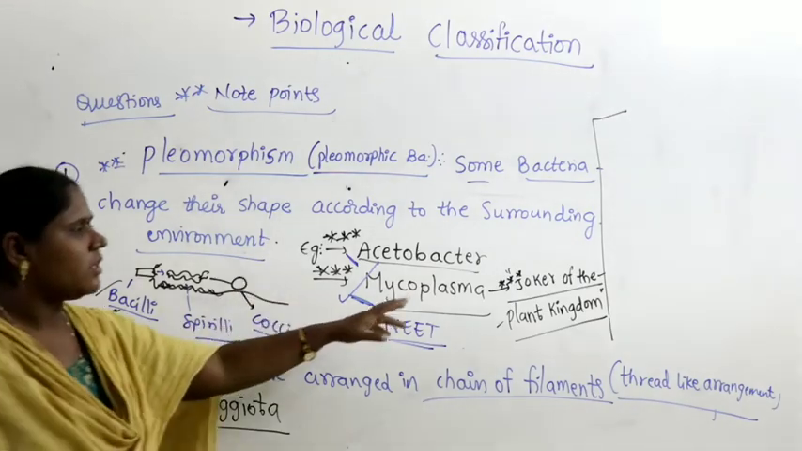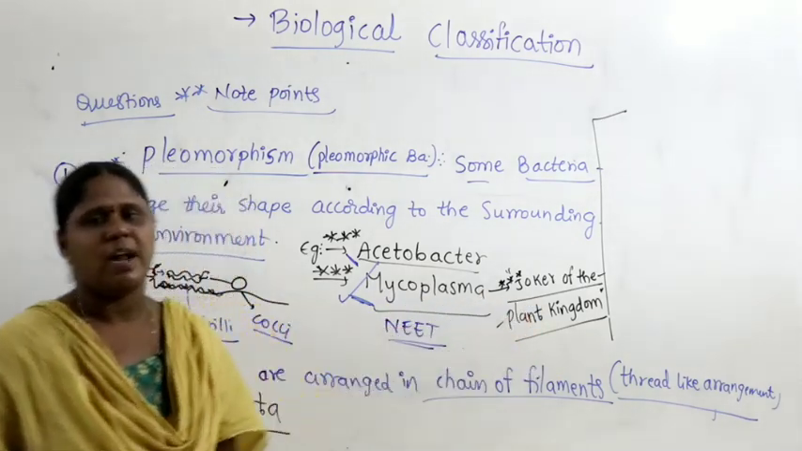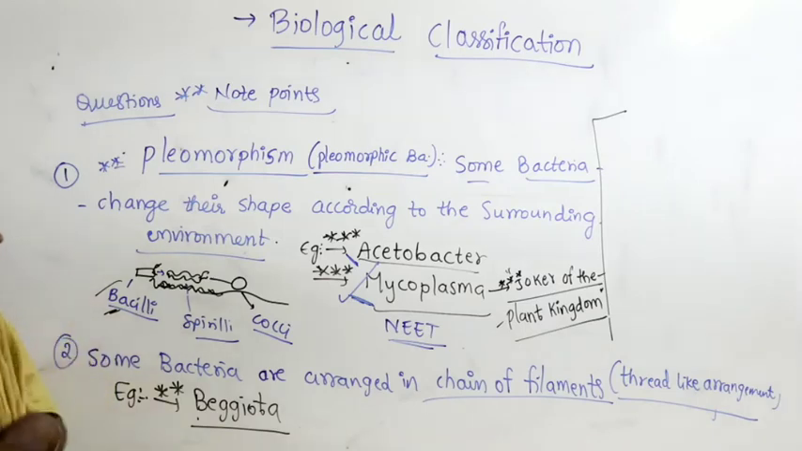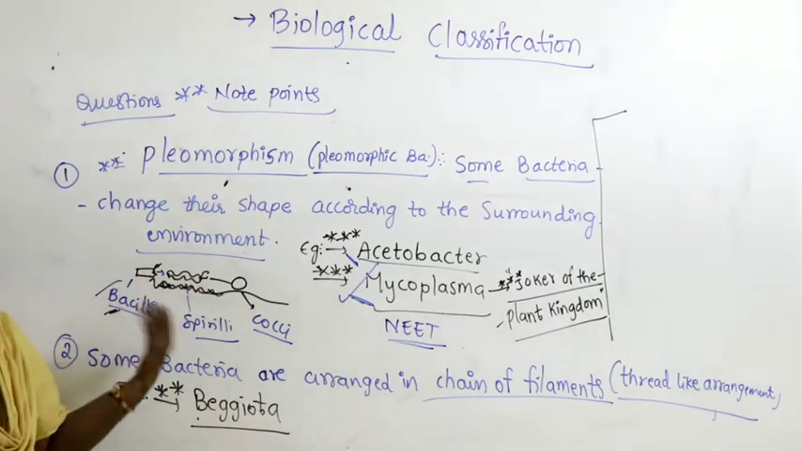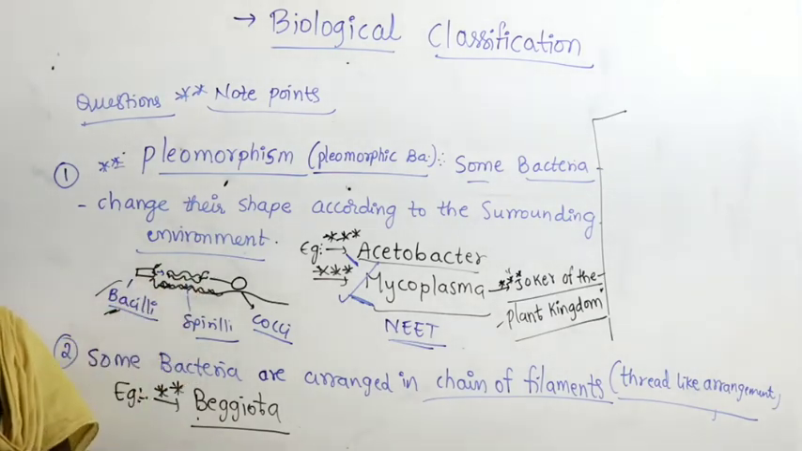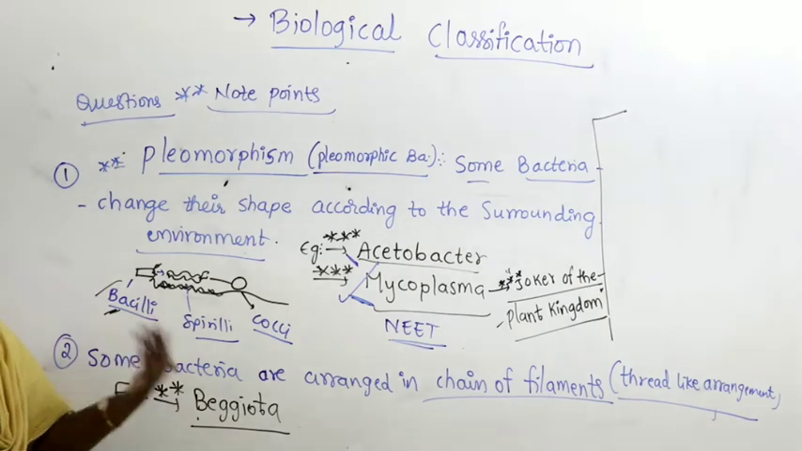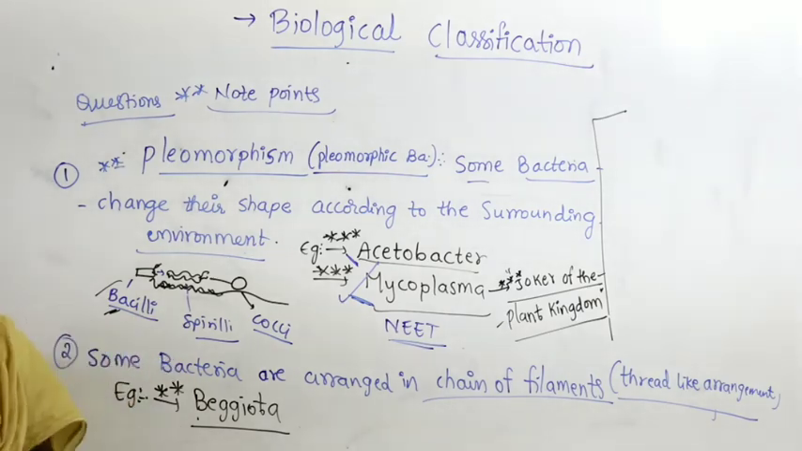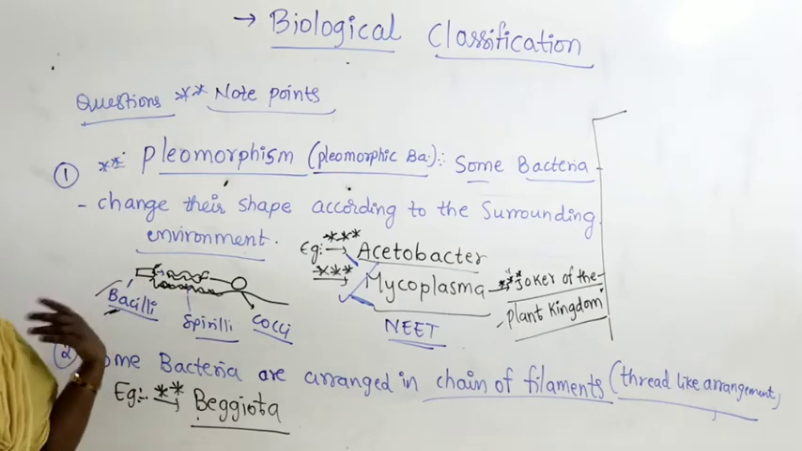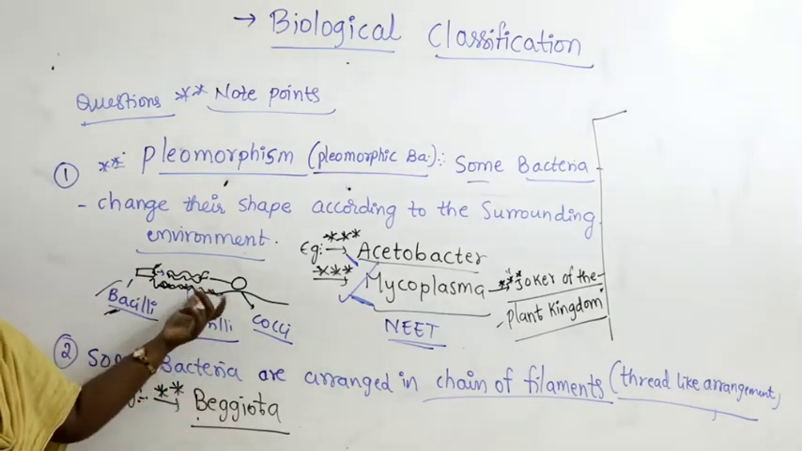That itself is called the joker of the plant kingdom. Why is it called the joker of the plant kingdom? One time it looks in one shape, other time it looks in another shape. So it made people confuse a lot, and it took many centuries to identify it and give the name Mycoplasma.